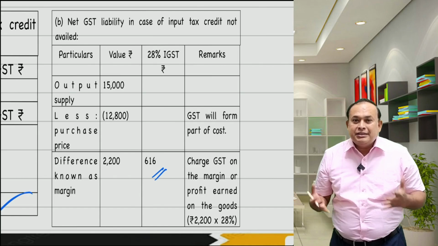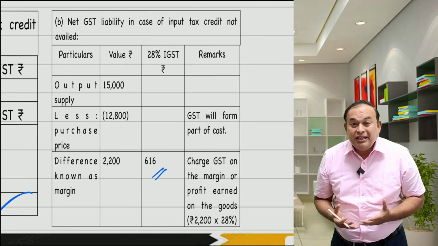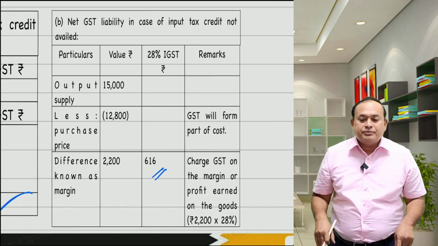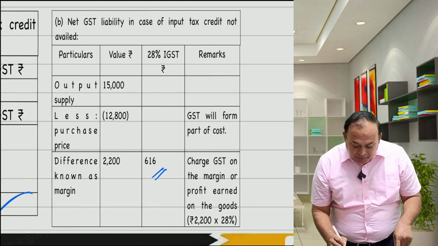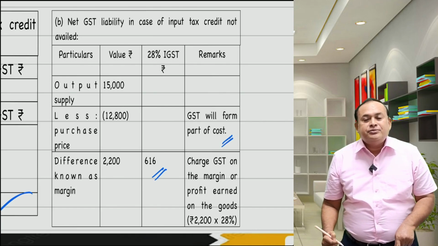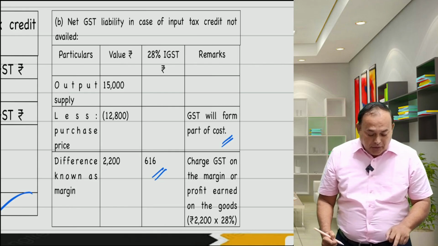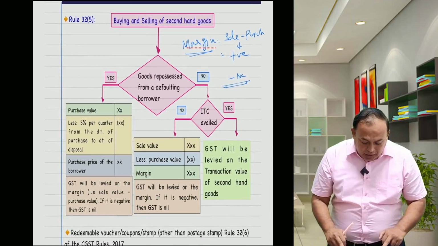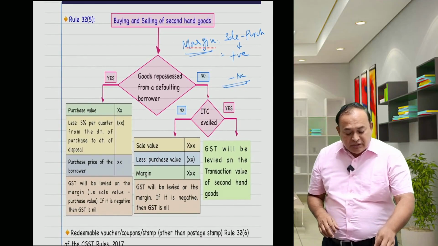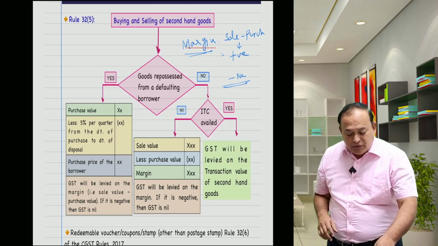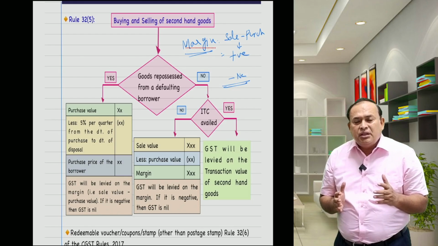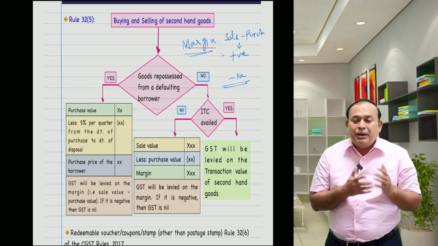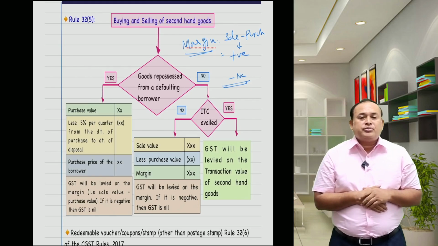This particular workbook is a helping tool for us. I said GST will form part of the cost. Now please come back, my dear friends. Rule number 32, sub-rule number 2, is also one of the helping tools for a banking company, NBFC also.